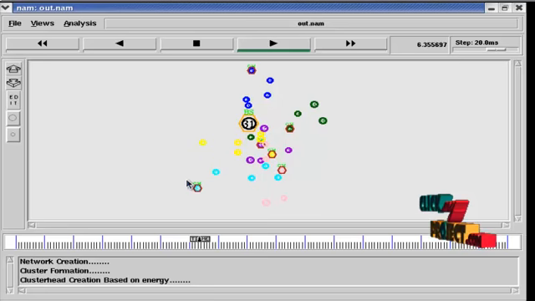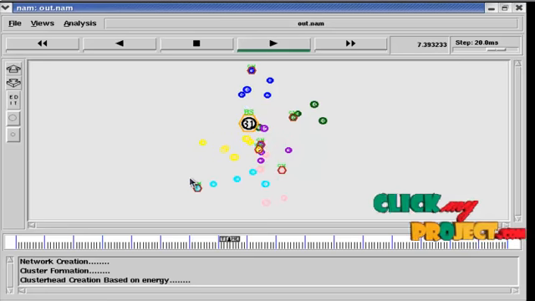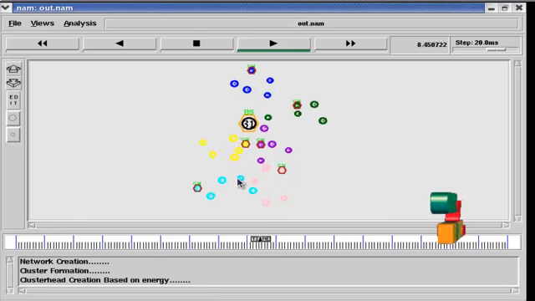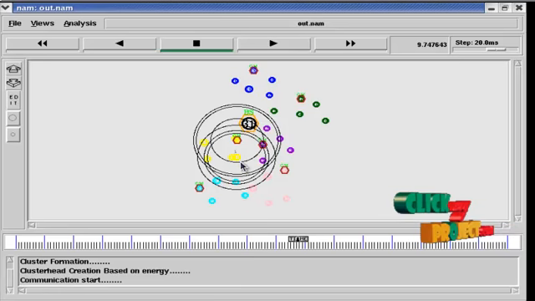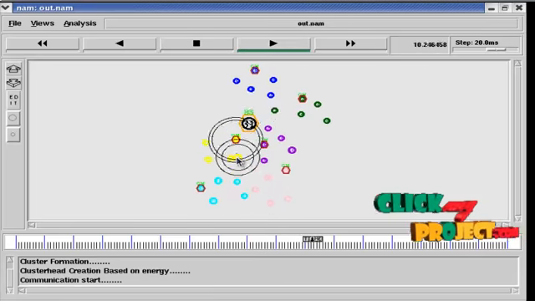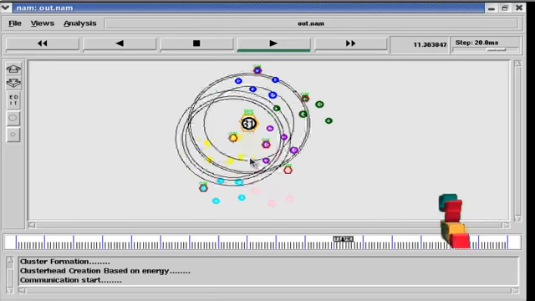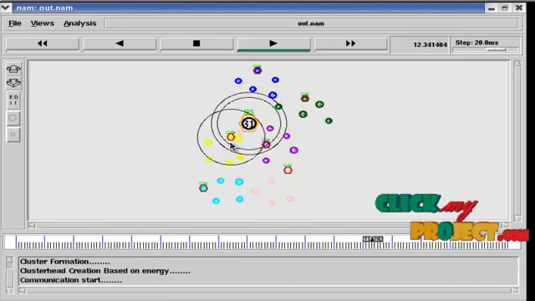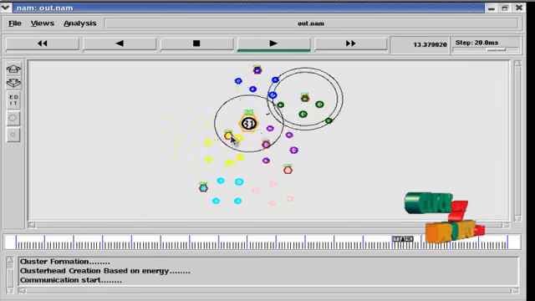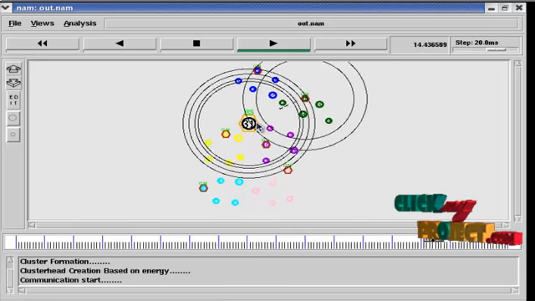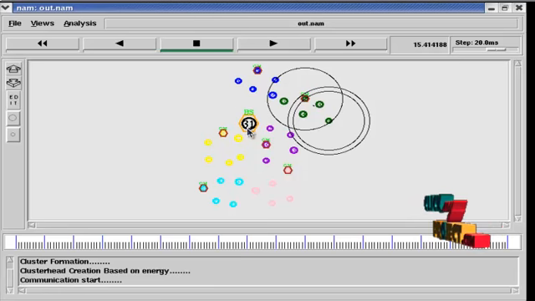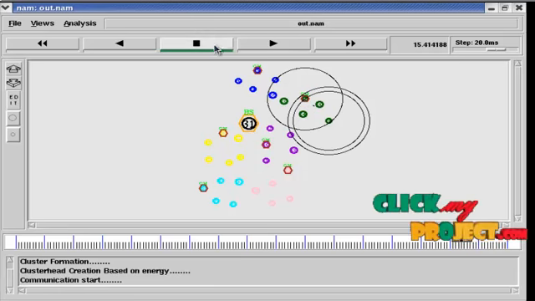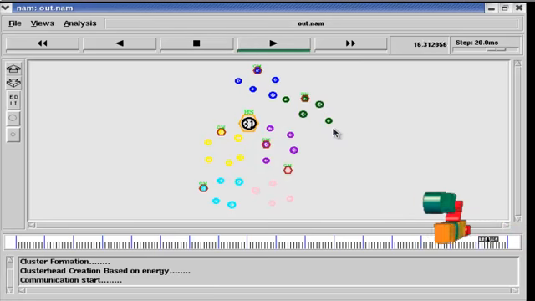Thus, the cluster head is created based upon the energy of our nodes. The node with high energy is selected for a cluster. The communication is inter-cluster communication and intra-cluster communication. First, node 4 wants to send a communication to node 20, so node 4 sends a communication to its cluster head, node 1. Then the cluster head sends a communication to the base station. Then the base station finds which cluster contains the destination node. Then it sends to that cluster head. Then the cluster head sends to the destination.